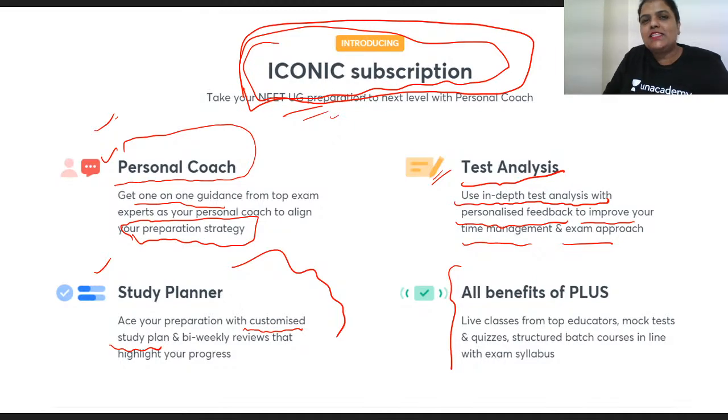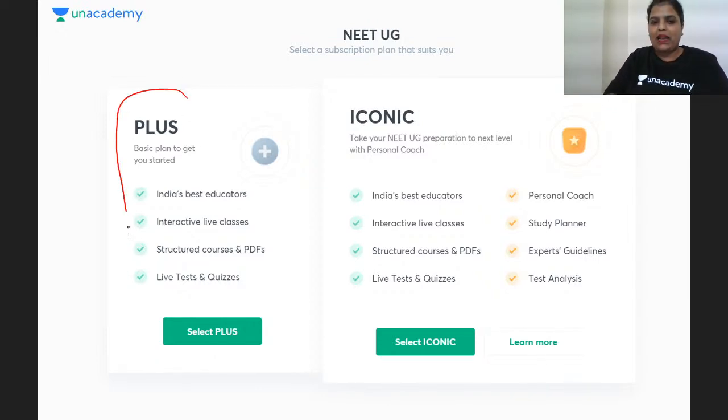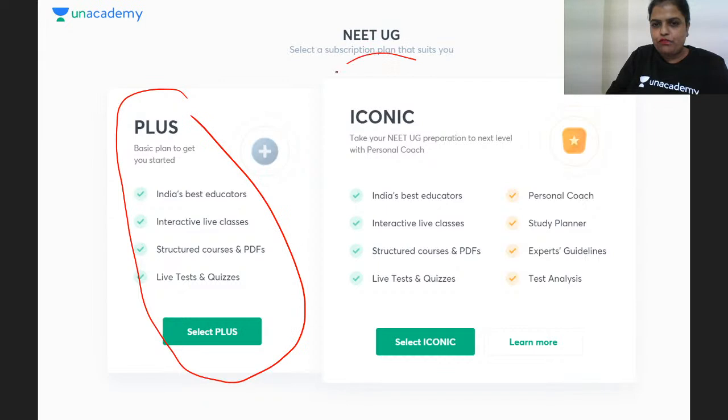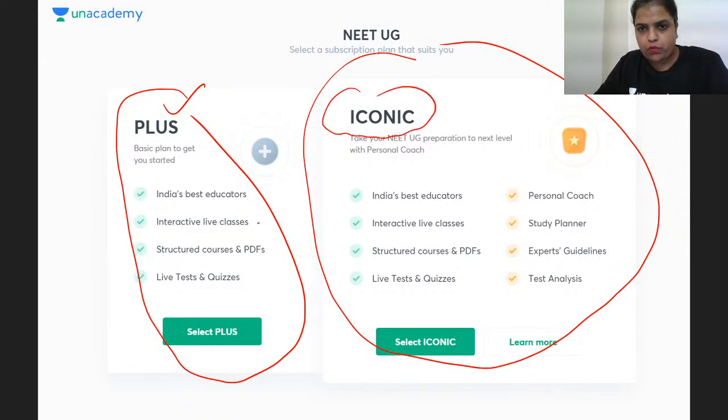So don't delay. Take this Iconic subscription and let me take you to the difference, because by now you must be confused whether to go for Plus or to go for Iconic. Let me tell you, you all know yourselves very well, and here I'm giving you a proper difference between the two. Whatever you are supposed to get under the Plus subscription, the same you are going to get under the Iconic one. But of course, there are additional features, whether you talk about personal coach, study planner, expert guidelines, or the test analysis, or the in-depth test analysis, guys.